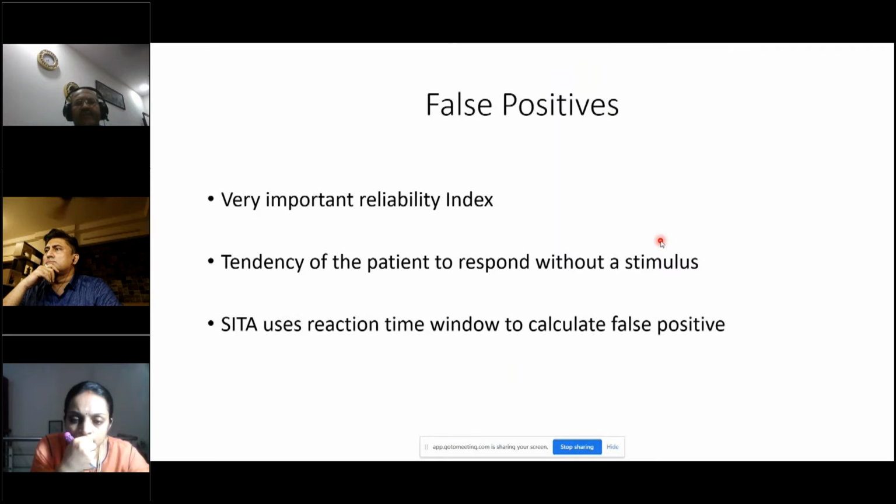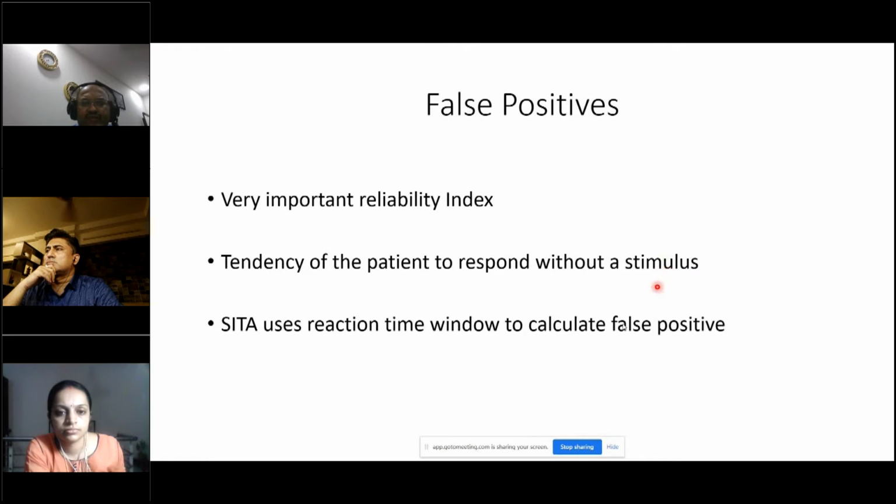False positives are a very important reliability index. In fact, of all the reliability indices, they are now the most important. It's actually a tendency of the patient to respond without a stimulus. You would know that when you do the Humphrey visual field, you have a sound as well as the light coming on. When the sound comes, the patient should not click based on the sound. He should click based on the stimulus which is presented to him. But sometimes they follow the sound, because that's also part of the testing strategy.